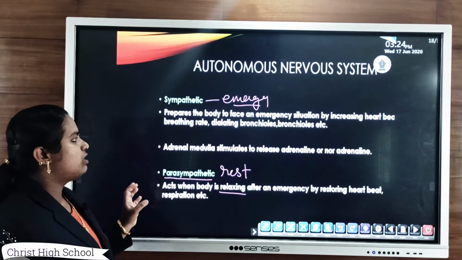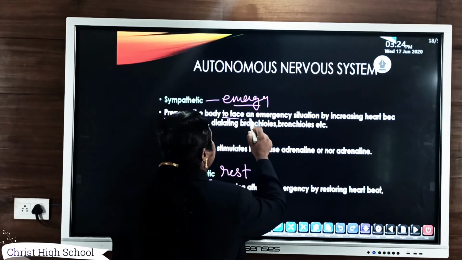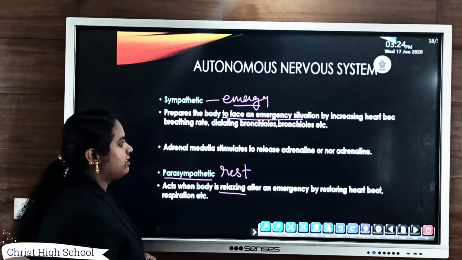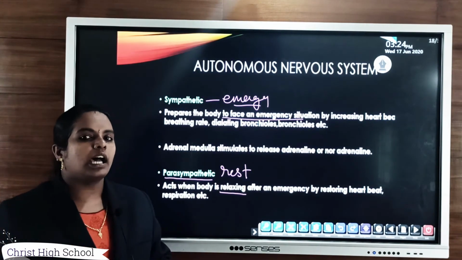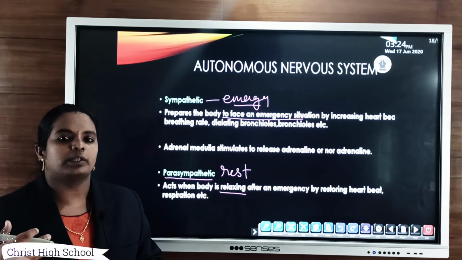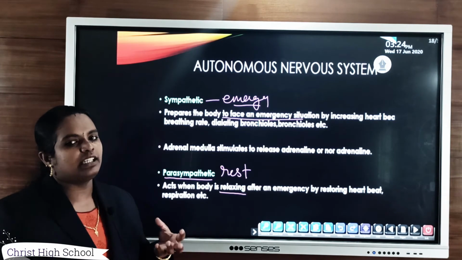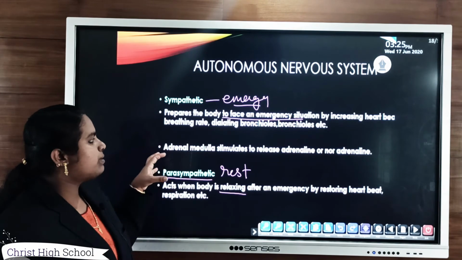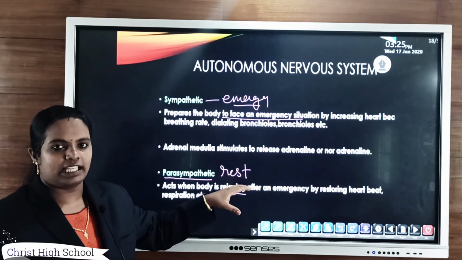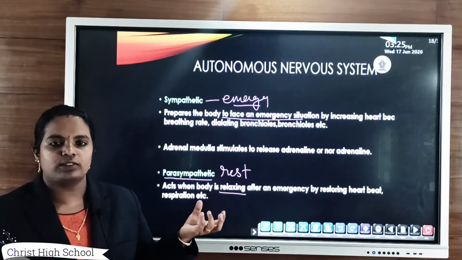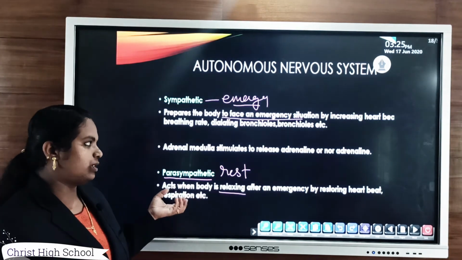So, during an emergency situation, the sympathetic nervous system prepares our body to face it by increasing the heartbeat, by increasing the process of respiration, by dilating bronchioles, and by increasing blood pressure. So it helps to face such an emergency situation by doing all these processes.